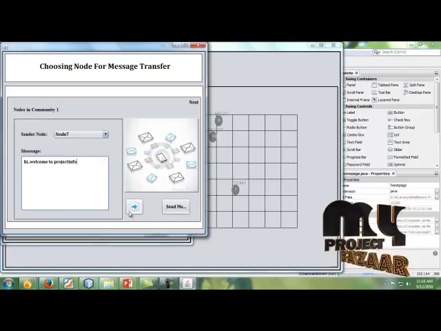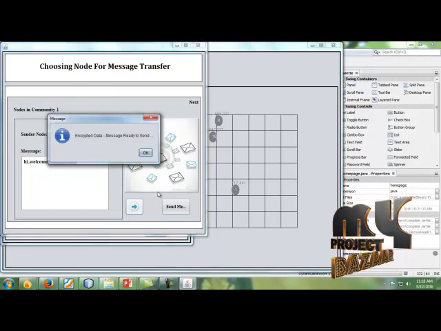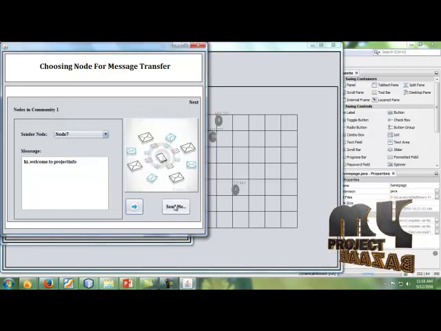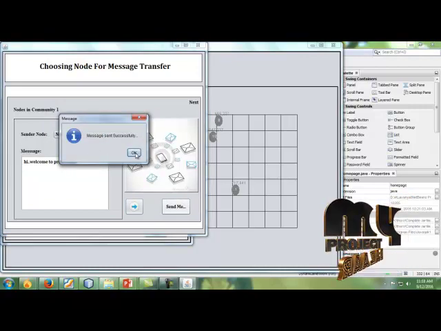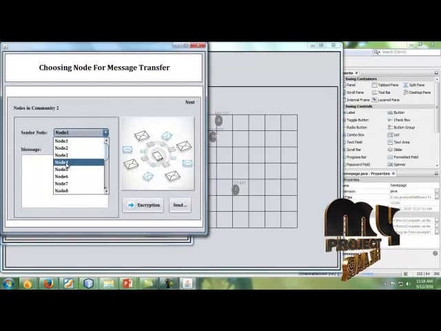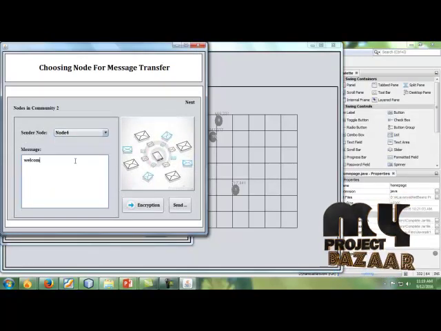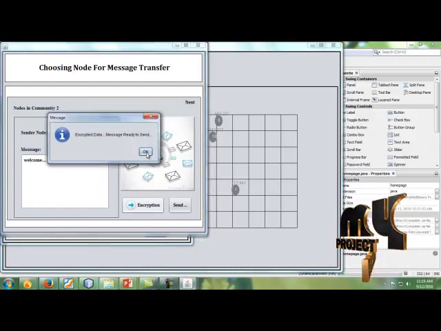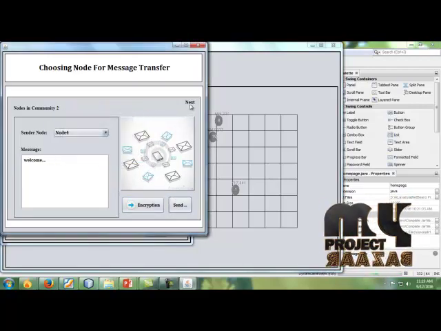After that, click. Now the data is encrypted and the message is ready to send. This message sends the data to all other nodes. Next, in community 2 also, we choose a node, here 4, and type some messages. Click encryption. This data is also encrypted and ready to send. Now the data is sent successfully.